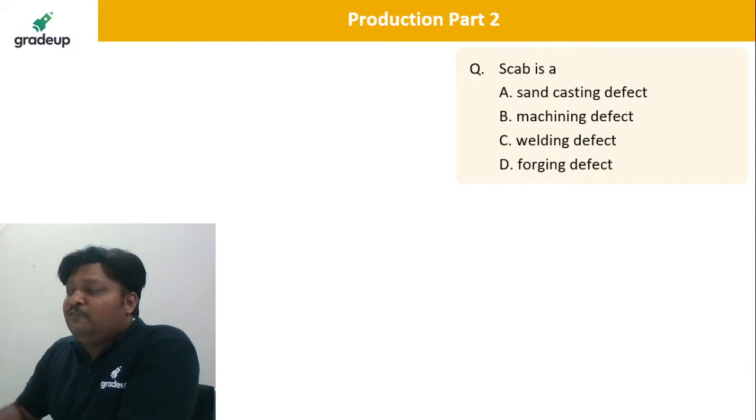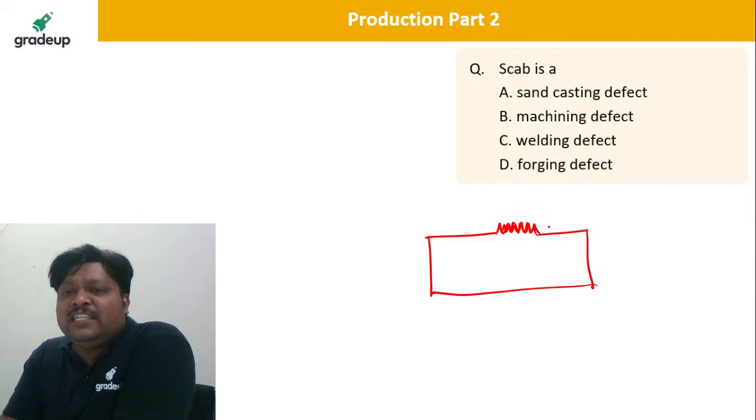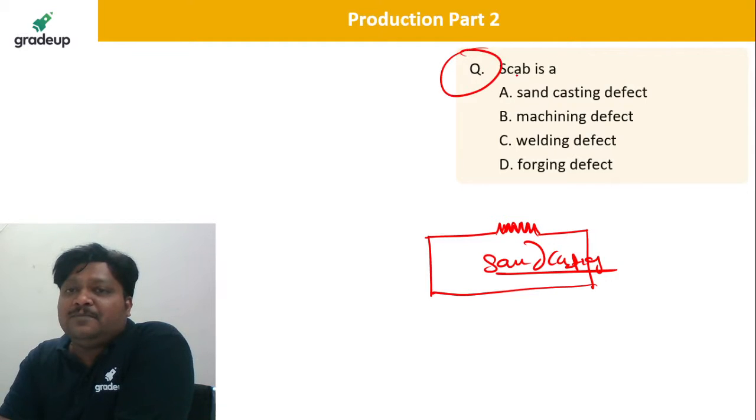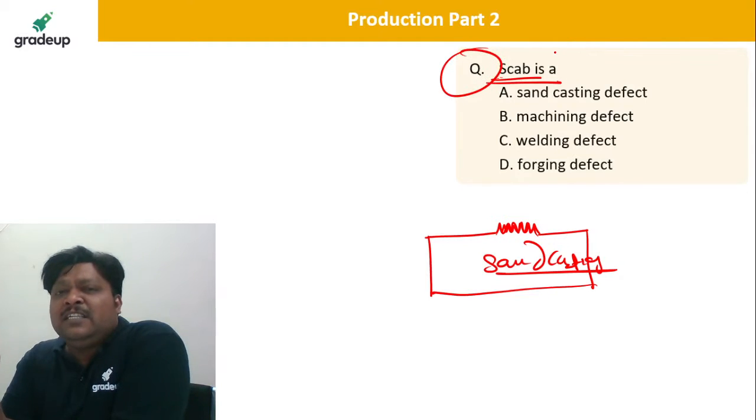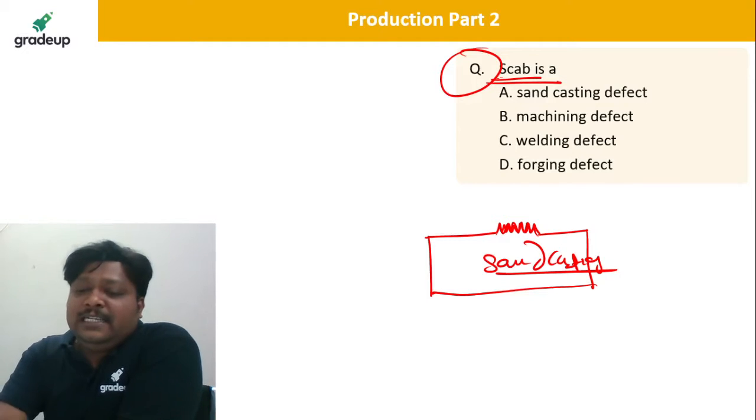So tell me, scab. Whenever there is an uneven layer or some extrusions, non-uniform layers, things we are seeing on the surface of the casting. Of course, this is a defect related to sand casting. Yes, very good. In sand casting, scab is the defect where some uneven surface is protruded onto the surface of the casting. Very good. Take the next.